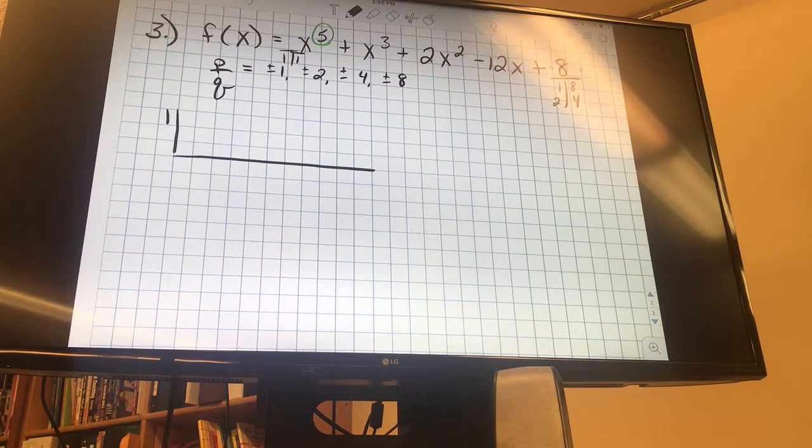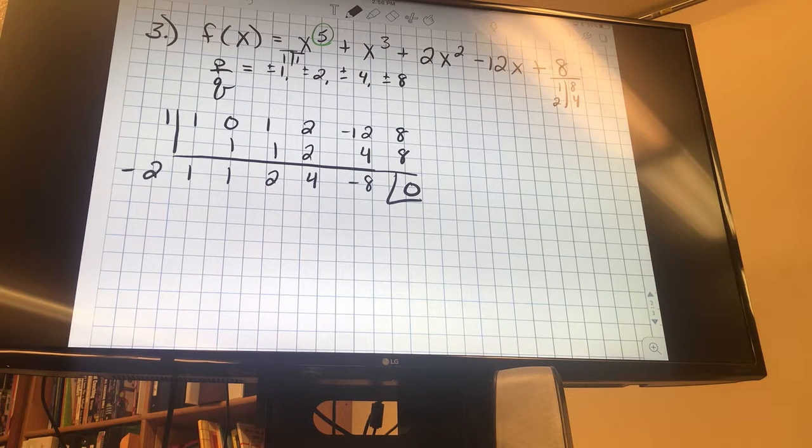So what do we got? 1, 0, 1, 2, negative 12, 8. Remainder is 0. We should have a remainder of 0. We've got 1, 1, 1, 2, 2, 4, 4, negative 8, 8, 0. Okay, so 1 worked. Let's try negative 1. Nope. 2, negative 2. Negative 2 worked.